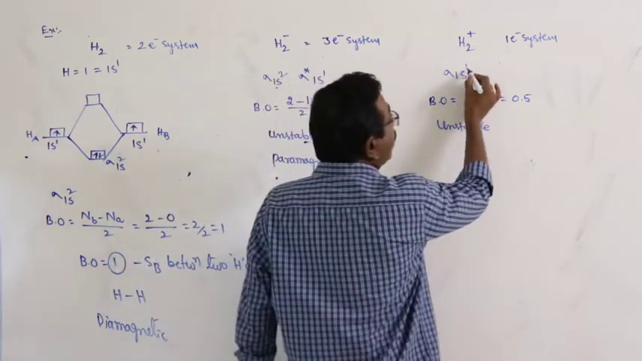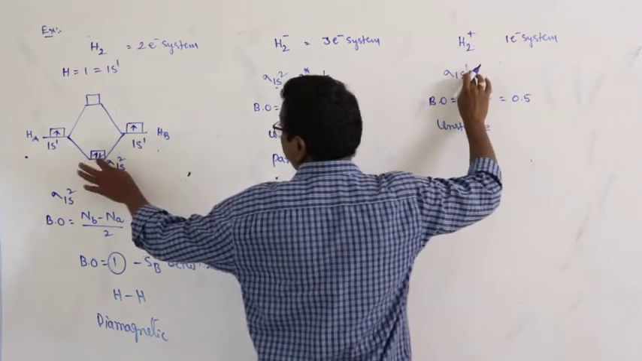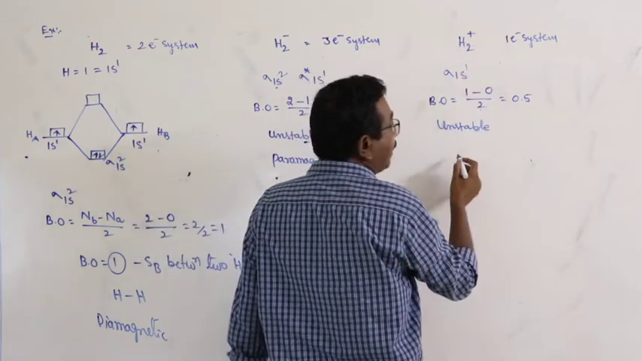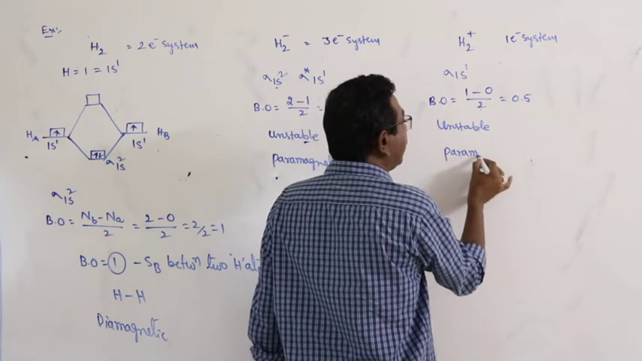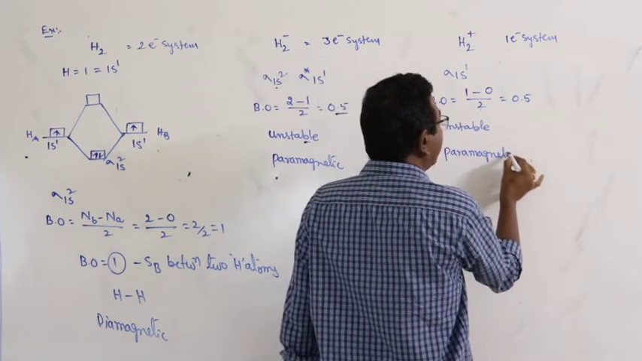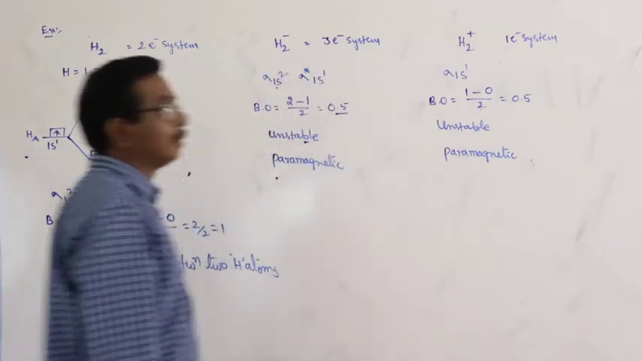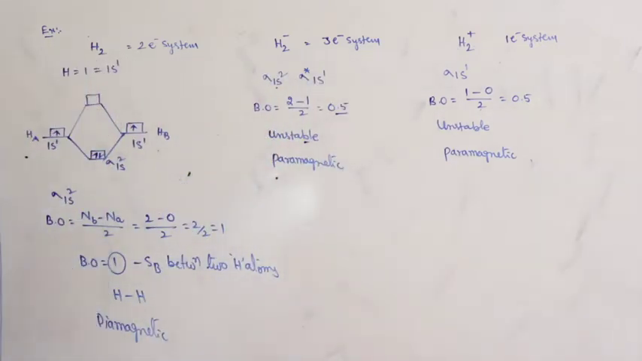Here there is only 1 electron present in the bonding molecular orbital of H2 plus ion. Then what about the magnetic condition? Paramagnetic.